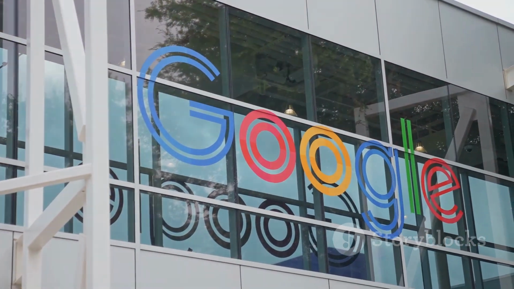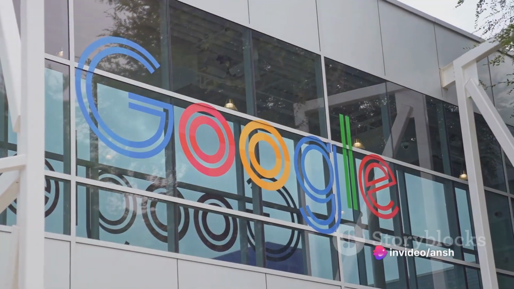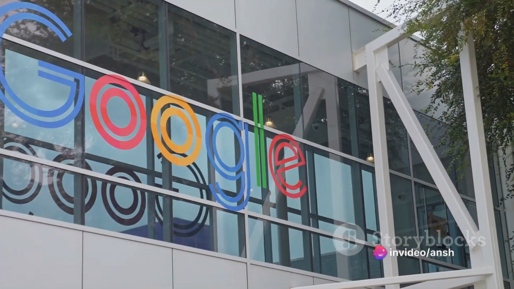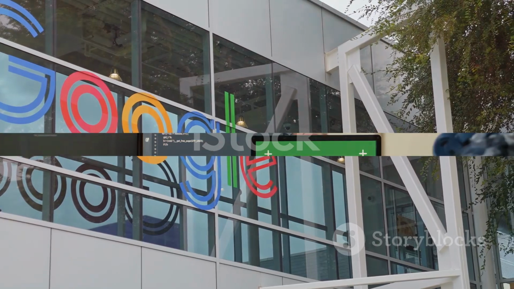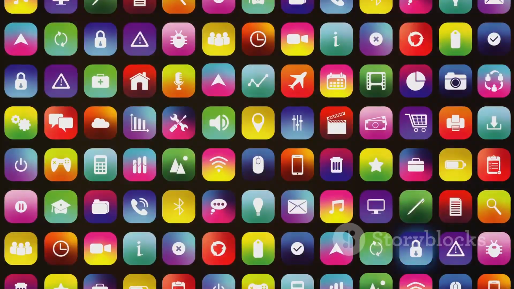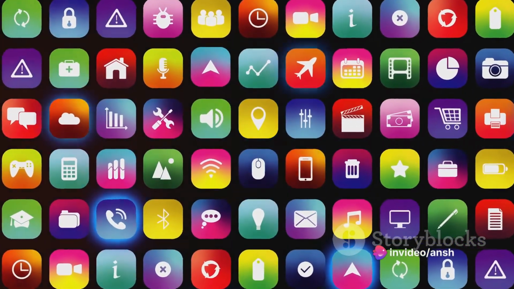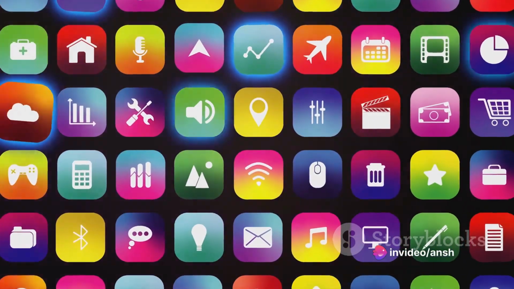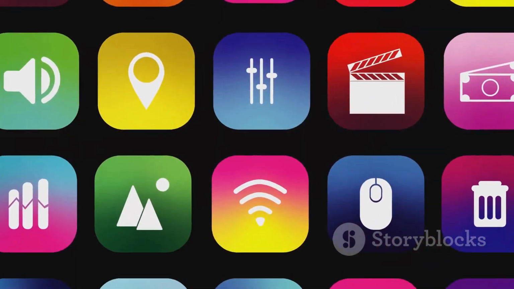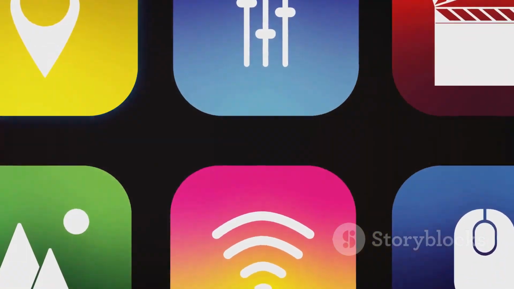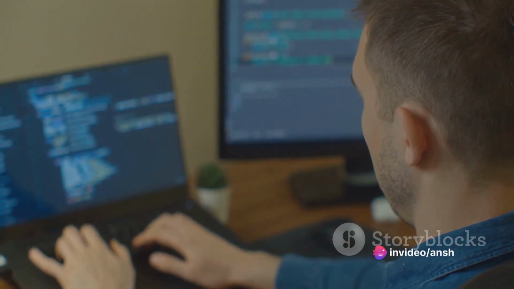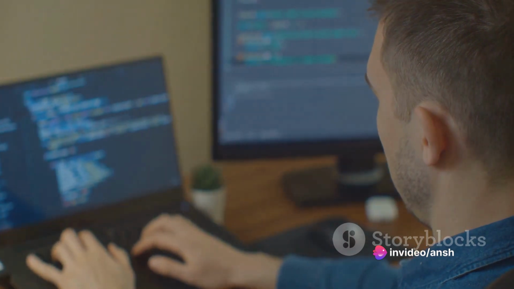Google, in collaboration with the Open Handset Alliance, has developed Android, an open-source platform that has become a favorite for many developers around the globe. To start with, you need to set up your development environment. The primary tool of choice for Android development is Android Studio, a sophisticated integrated development environment (IDE) tailored specifically for Android app development. To install Android Studio, navigate to the official Android Studio website, download the latest version, and follow the installation instructions.